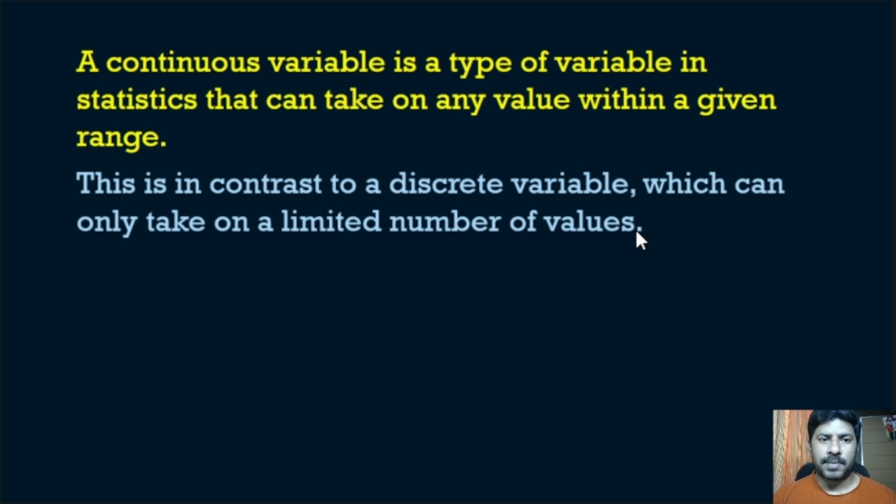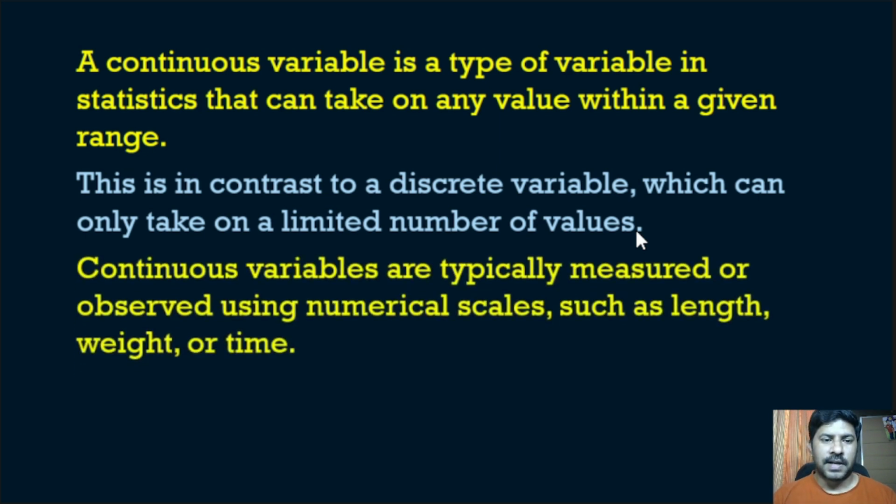In the continuous variable, between any 2 points there will be numerous numbers. That is why it is known as continuous variable. Continuous variables are typically measured or observed using numerical scales such as length, weight or time. So continuous variable we can measure with length, weight or time.